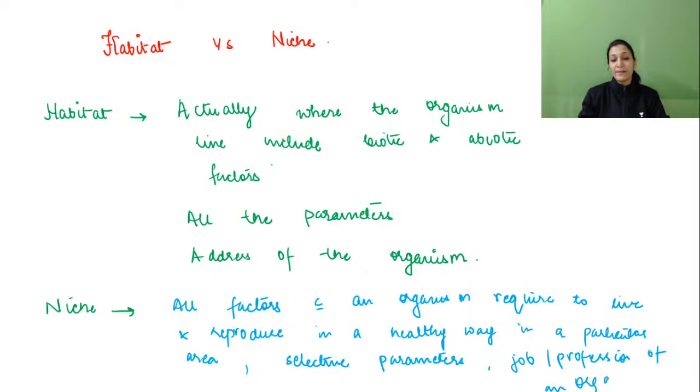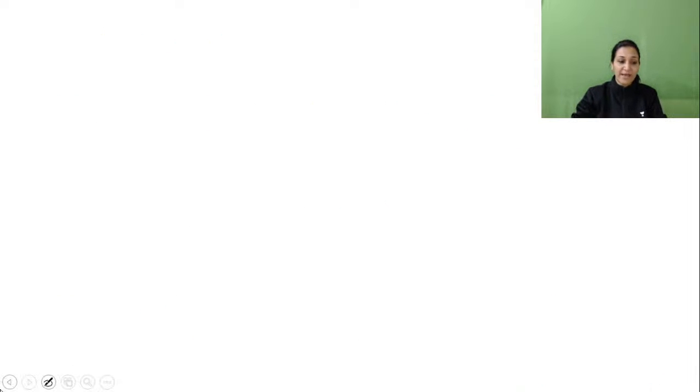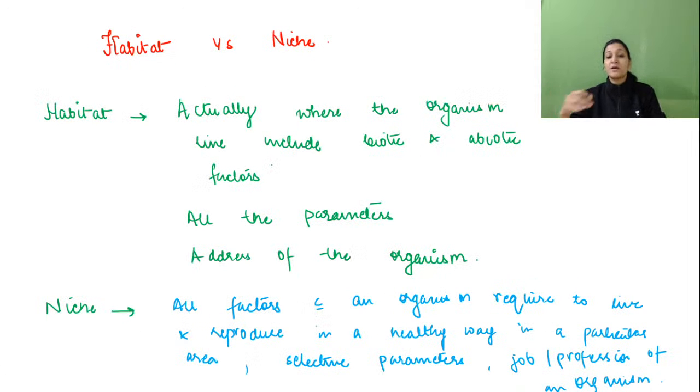So when we are saying job and profession of an organism, not in terms of the actual job and profession which we take up, but in terms of what role I am playing to make the environment healthy or make the environment dirty, whether I am throwing the waste outside or in a dustbin, whether I am limiting the use of disposable items and going towards sustainable usage like using steel and glasses, or I am just making the environment dirty. That will be considered under the job and profession of an organism, not the actual job which we do.